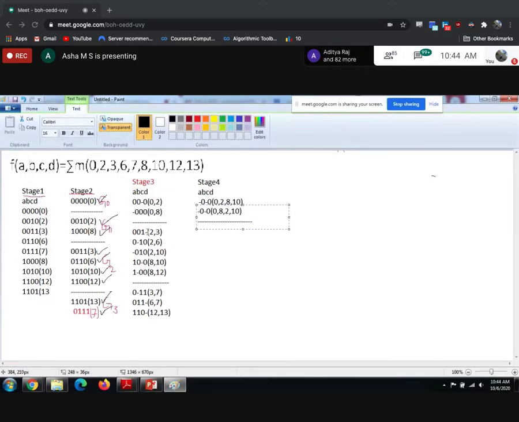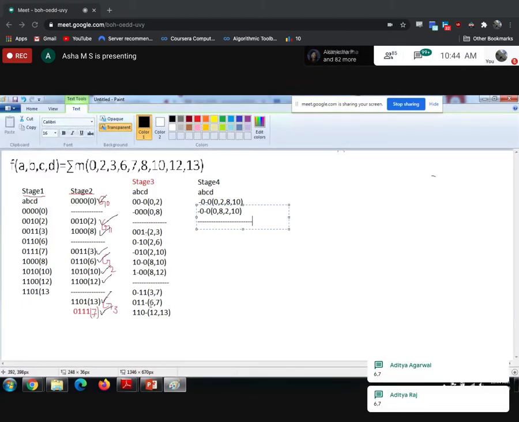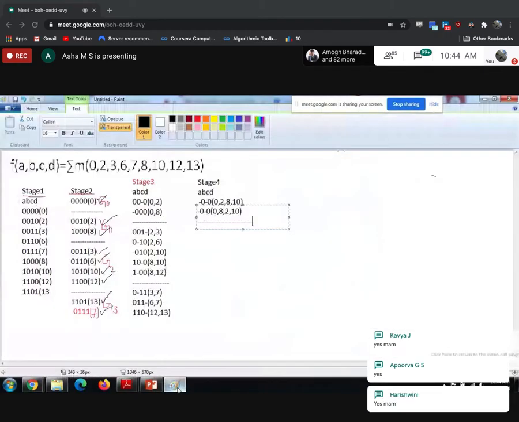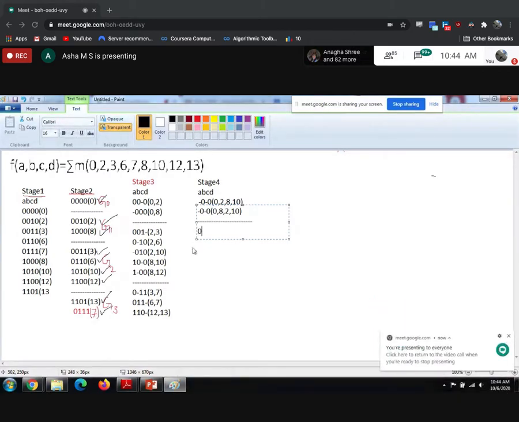So is it possible to combine 2, 3 with this group? What I need to do first is check the hyphen is in the D place. Yes, I have it with 6, 7. Is it possible to combine 2, 3 and 6, 7? Yes, it's possible because only one bit is differed. What you will be getting as a result? 0 hyphen 1 hyphen. Guys, if I am doing anything wrong, please let me know. While writing, 2, comma 3, comma 6, comma 7.